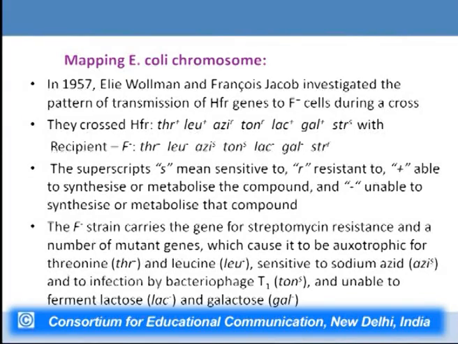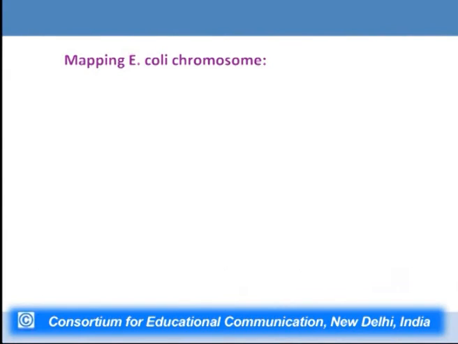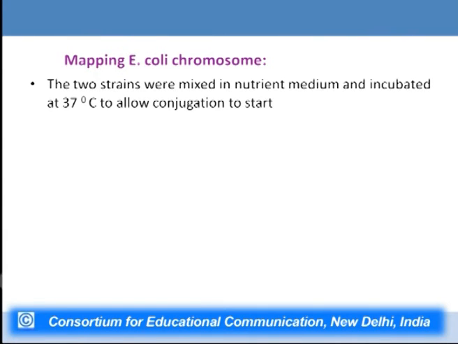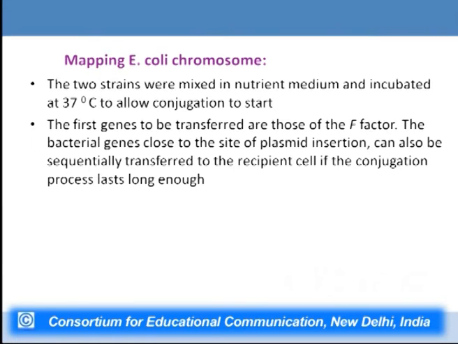And the recipient or F- strain were threonine negative, leucine negative, AZS, that is sensitive to sodium azide, sensitive to infection by bacteriophage T2, LAC negative, they could not metabolize lactose and galactose, and they were resistant to streptomycin. Now the F- strain carries the genes for streptomycin resistance and a number of other genes, as I have already told. Now what occurs is that two strains were mixed in a nutrient medium and incubated at 37 degrees to allow conjugation to start.